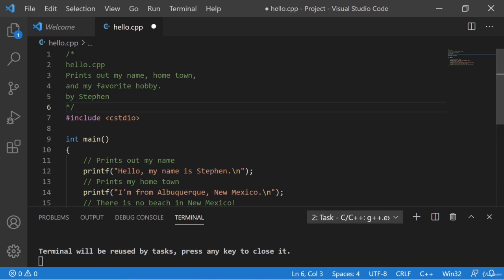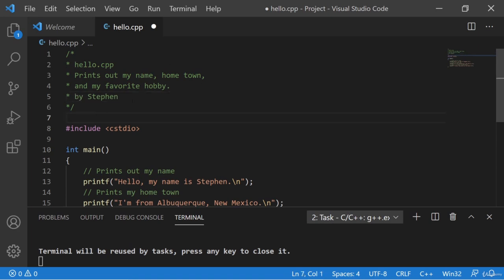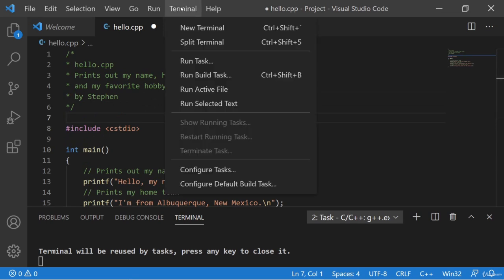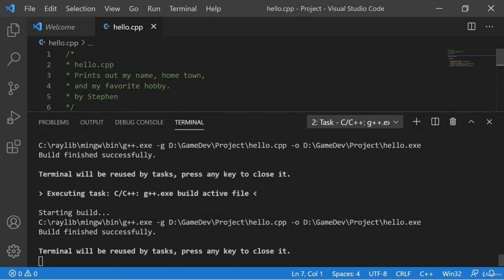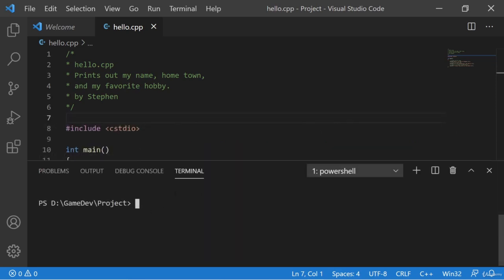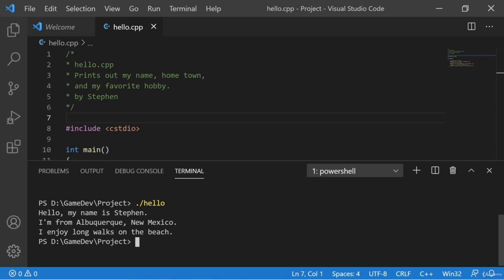Now here's something that the C++ wizards often like to do. They'll put a star here at the beginning of each line, and this is not required, but it sort of shows you that each line is part of a multi-line comment. And so it kind of makes it look a little prettier. Now, to wrap this up, I'm going to compile this by going to Terminal and run build task, and I'm going to make sure that it compiles successfully, which it says build finished successfully. And I can click and hit any key, and if I hit ./hello, well, there's my program. It prints my text to the screen just as I expect.